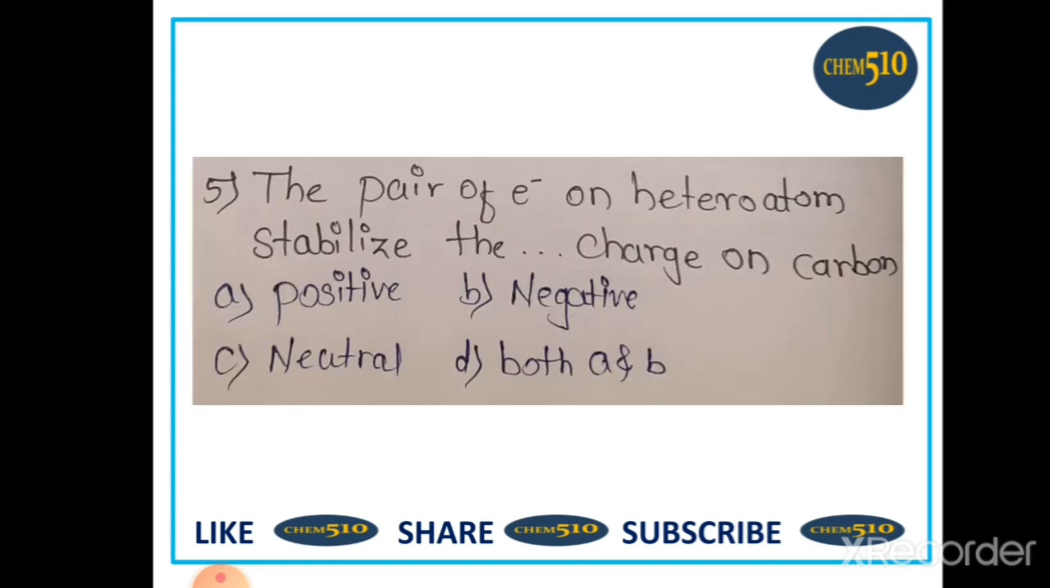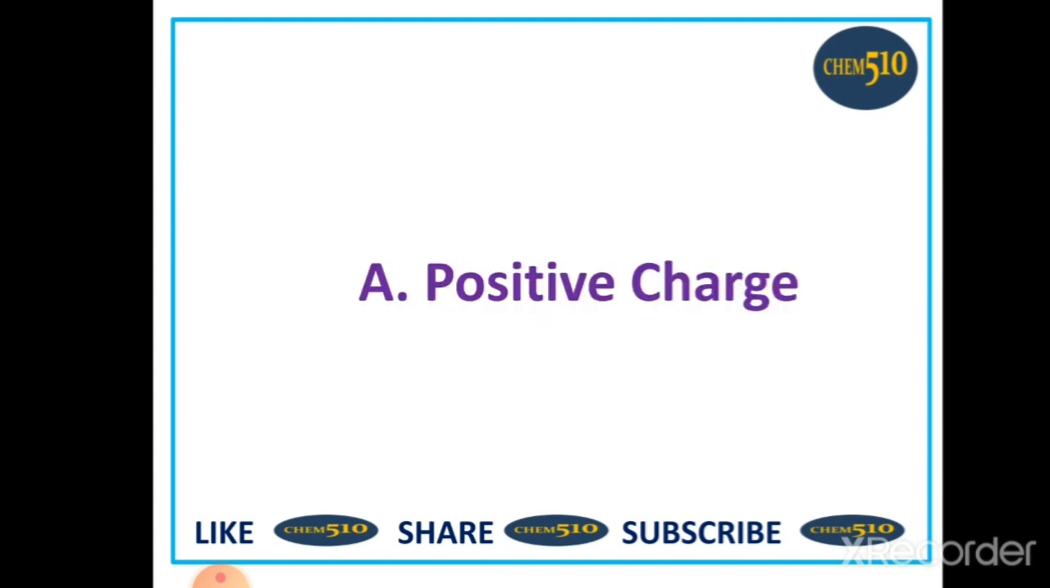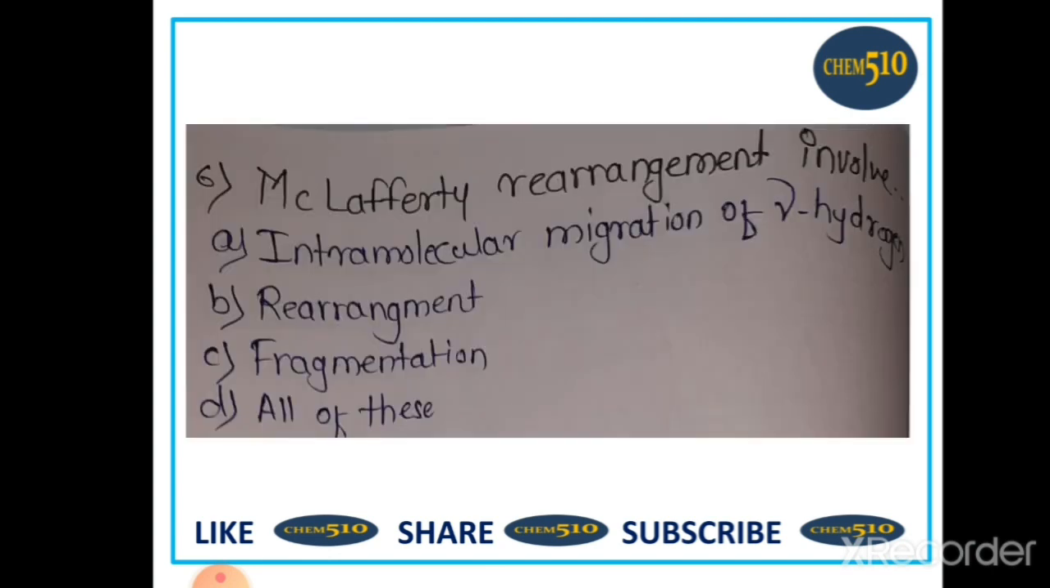The pair of electrons on a heteroatom stabilize the dash dash charge on carbon: A. Positive, B. Negative charge, C. Neutral charge, and D. Both A and B. So the pair of electrons on a heteroatom stabilize the positive charge on the carbon. So option A is correct, which is positive charge.